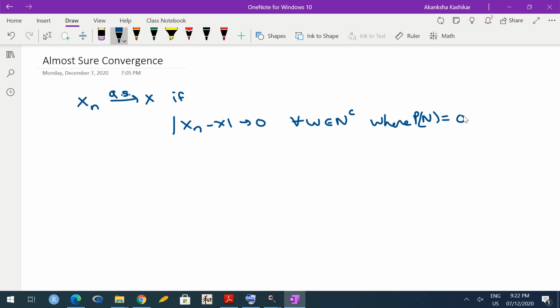So outside a set of probability 0, Xn(omega) converges to X(omega). Okay, this is the definition of almost sure convergence.